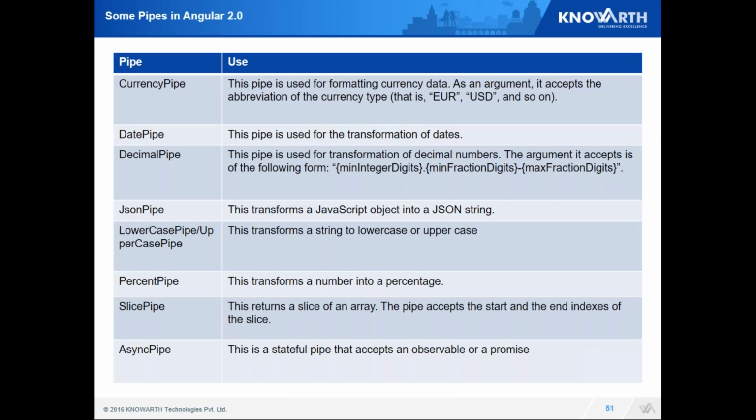So these are some of the pipes which are defined in Angular 2.0. We can see that they are pretty similar to filters. Let's say there is the async pipe. This is a stateful pipe that basically accepts an observable or a promise. We'll look at observable next. Currency pipe is basically for changing currency. Date pipe is basically used for date manipulations. Pretty similar to what we had in filters in Angular 1.